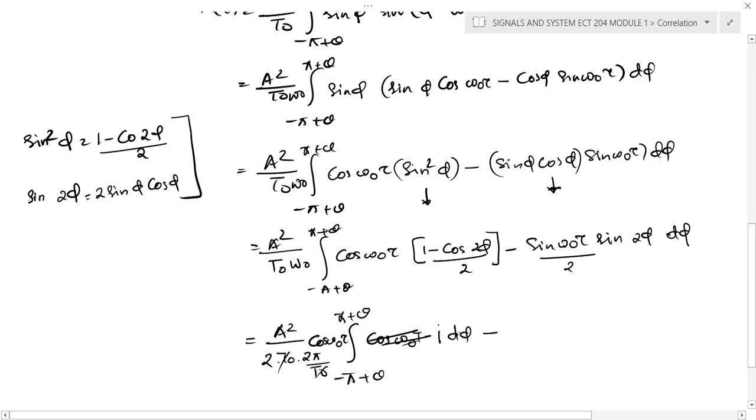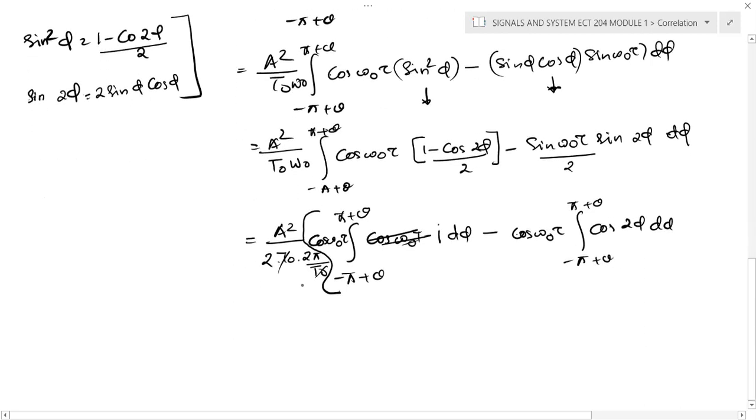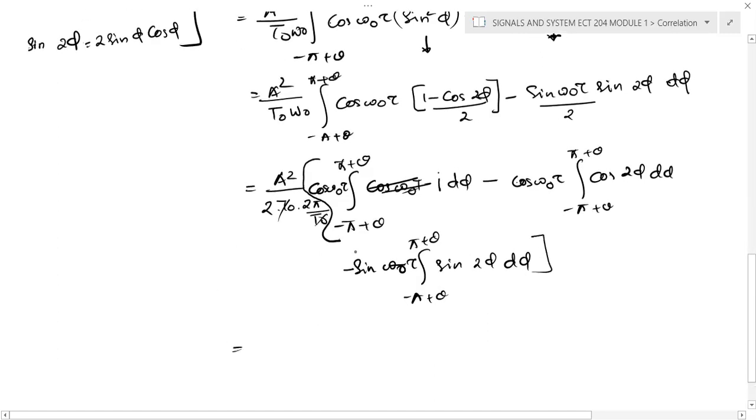and the next term, so this is a common term, and if you take the next term, again it's cos omega 0 tau, integral minus pi plus theta to pi plus theta, it's cos 2 phi d phi, and the next expression becomes minus pi plus theta to pi plus theta, and again here phi is the variable, so you can take this sine omega 0 tau outside, so remaining is sine 2 phi d phi. Now we can simplify this integration.